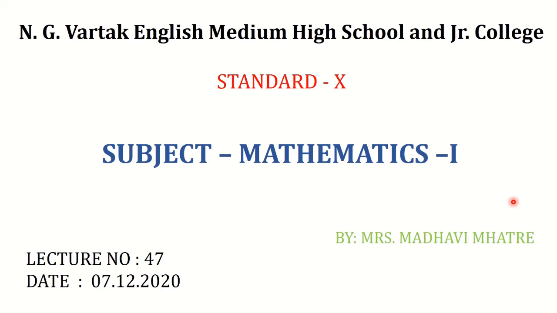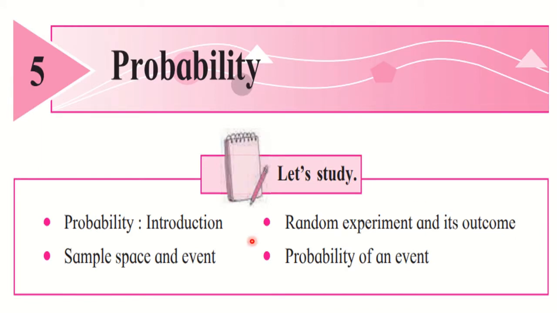We have started with chapter number 5, that is Probability, and in that we have seen the meaning of the word probability, its definition, then random experiment and its outcome. There we have seen various examples like one coin is thrown, two coins are thrown, three coins are thrown, one die is thrown, two dice are thrown, and various other experiments and their outcomes.